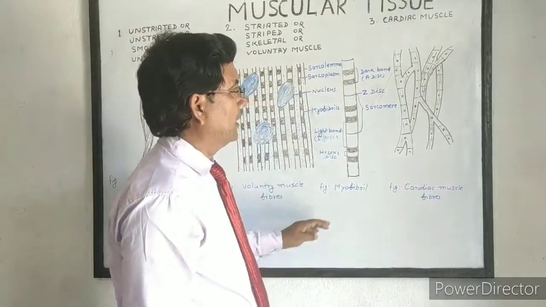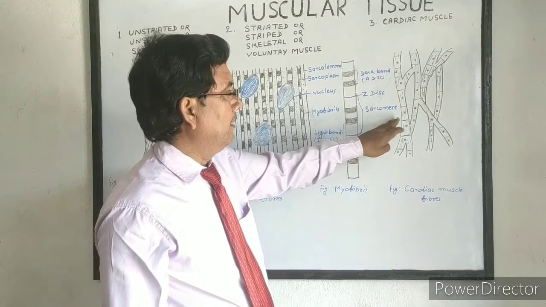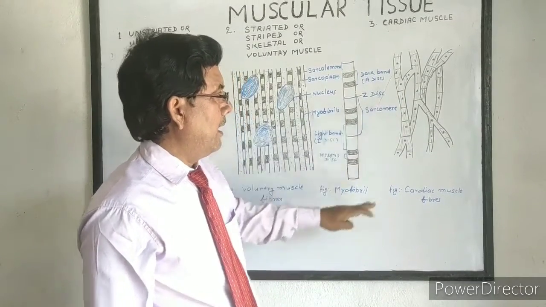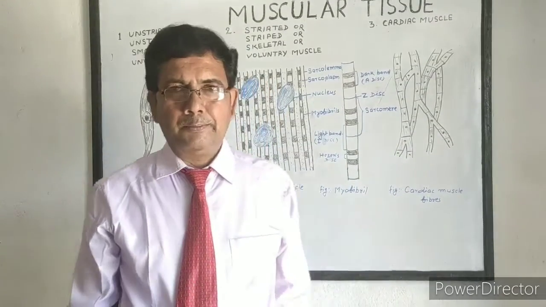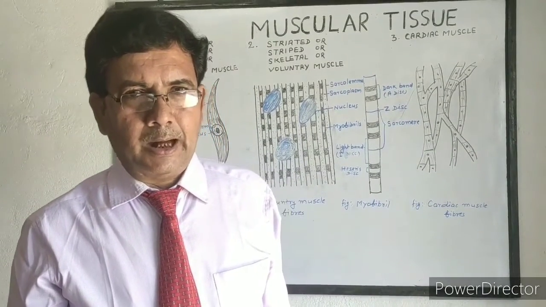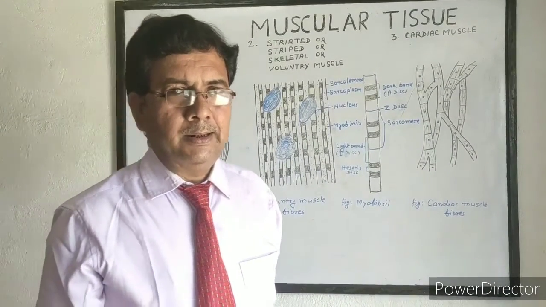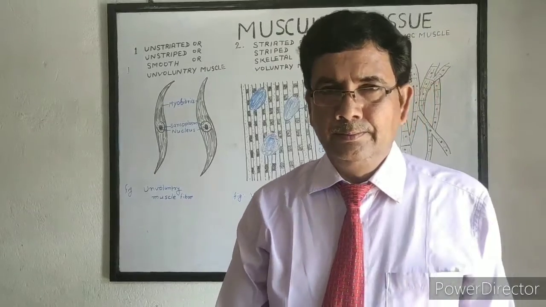That means each muscle fiber is made up of many cells, each cell having a single nucleus, and myofibrils are of three types: longitudinal myofibril, transverse myofibril, and oblique myofibril. So these are the structure and function of all types of muscular tissue.